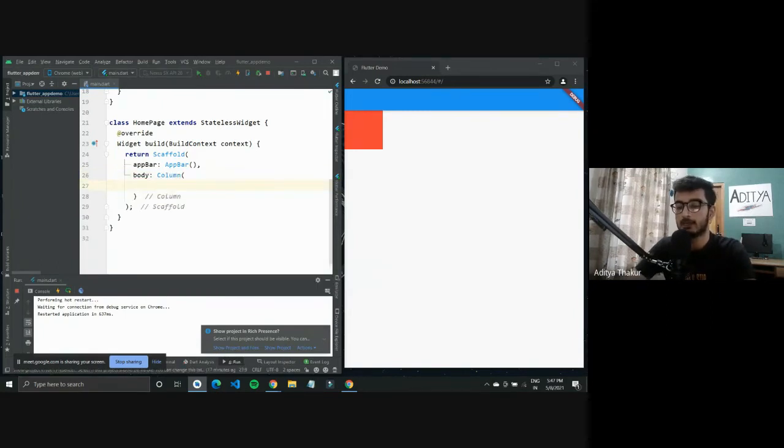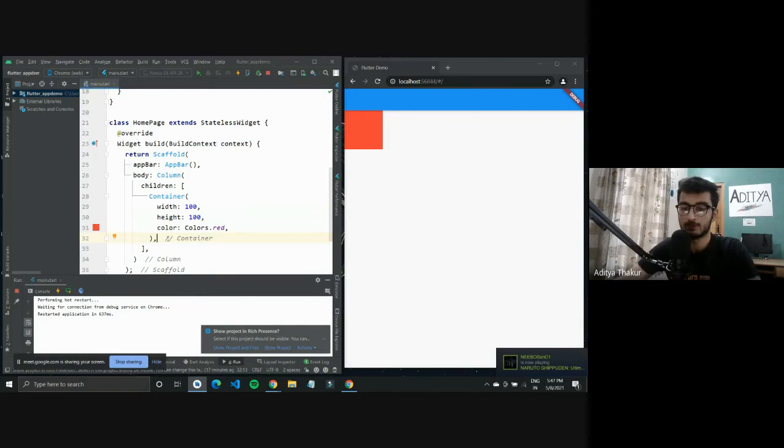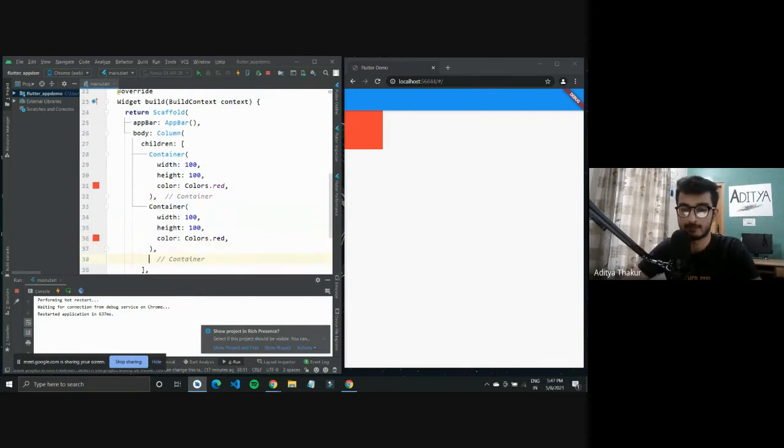What a column does is it takes in multiple children, as in since you have to arrange different widgets, it would take multiple children. So I'll type in children, and then I can specify the container that I initially had as one of its children. So I moved that container inside this column widget, and I can define multiple containers inside it.